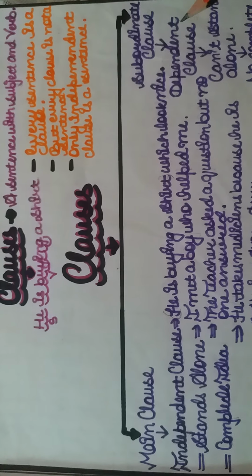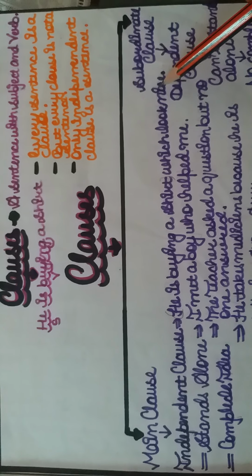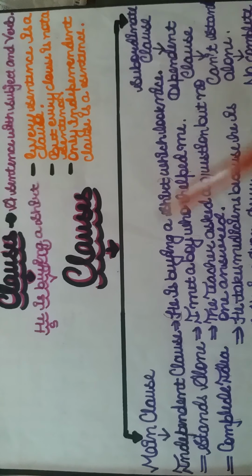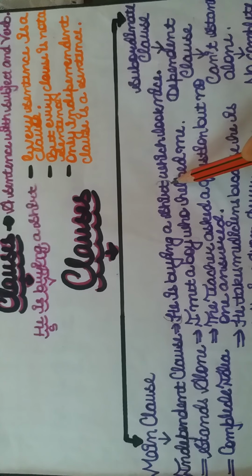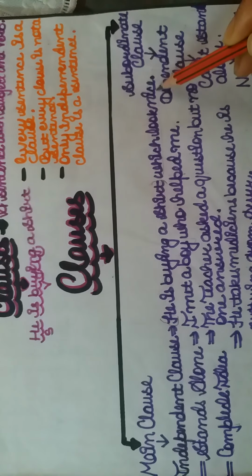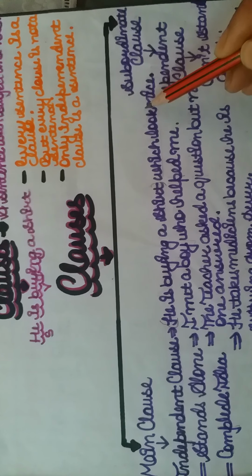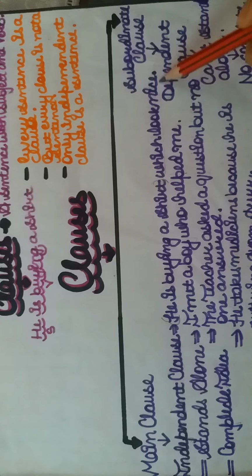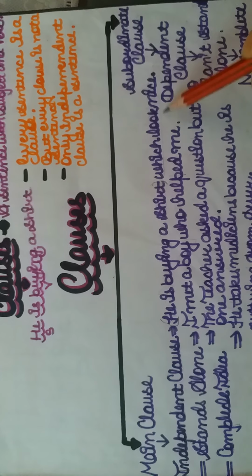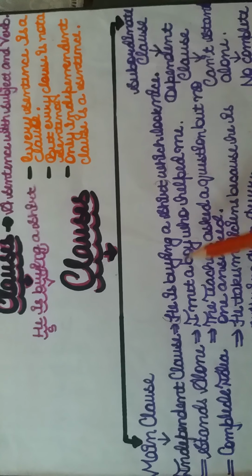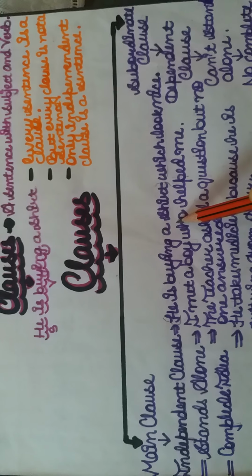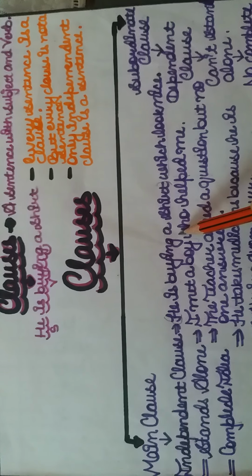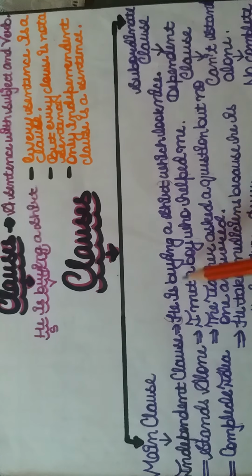It is only a group of words and depends for its meaning on the main clause. So this is our main clause, and this one, only a group of words not conveying complete sense, is our subordinate clause. And one more thing, for a clause to be a clause, what should be there? What are the rules? It should have subject and verb.